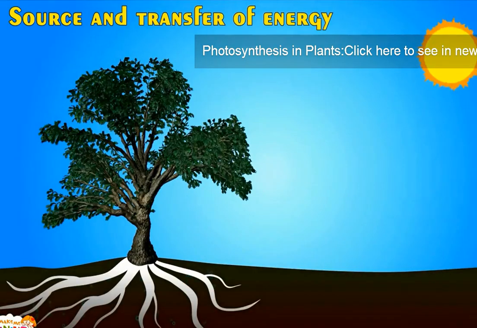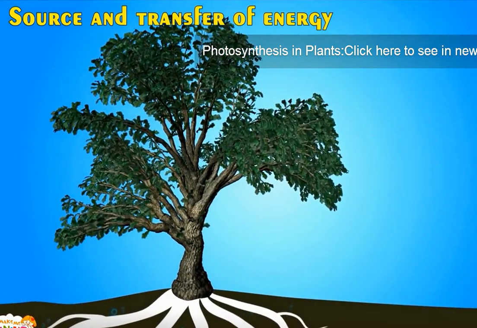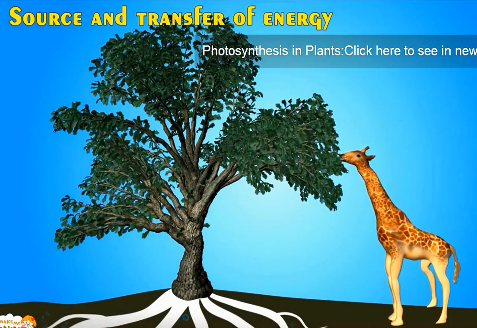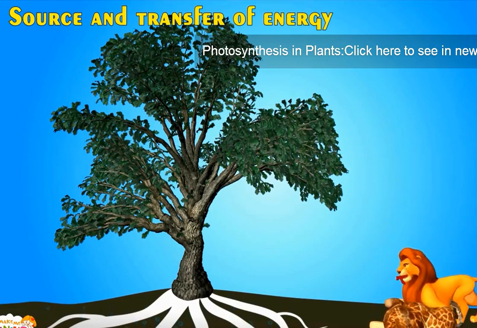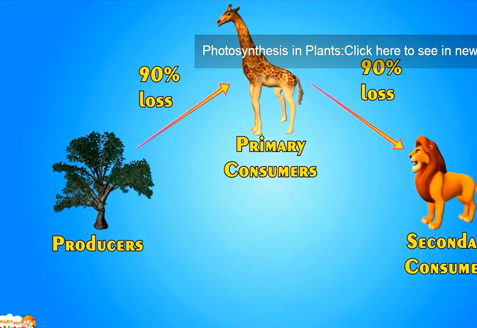Now, where does this energy come from? Most of the living species use the sun's energy. This energy is transferred to the body via food they eat. The sun gives light energy, which is used by plants to make their food by photosynthesis. These plants are eaten by primary consumers and energy is transferred to them. Now secondary consumers eat these primary consumers and energy is transferred to them too. So does the giraffe get all the energy from the plant which the plant gets from the sun? Or does the lion get all the energy from the giraffe which the giraffe gets from the plant? The answer is no.